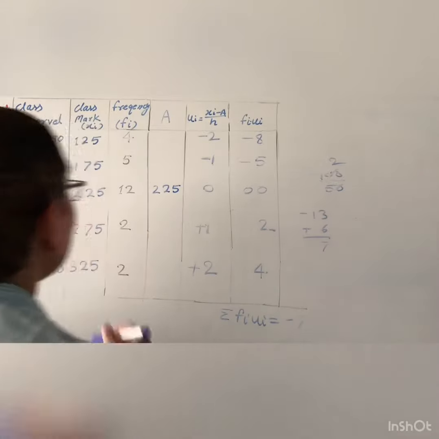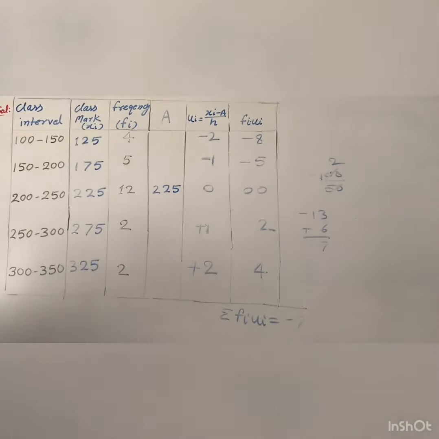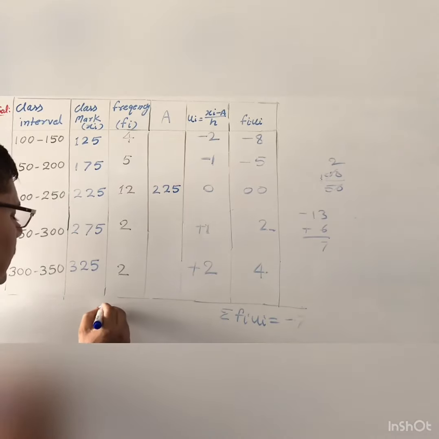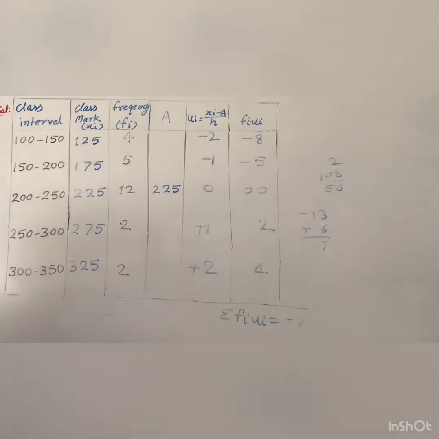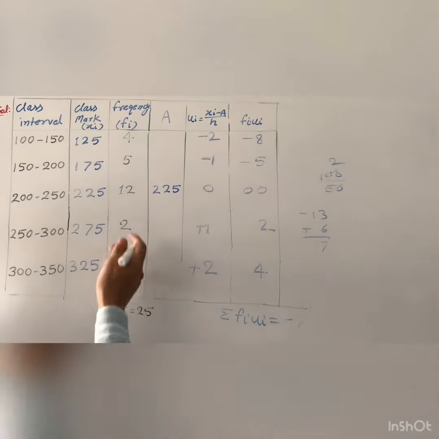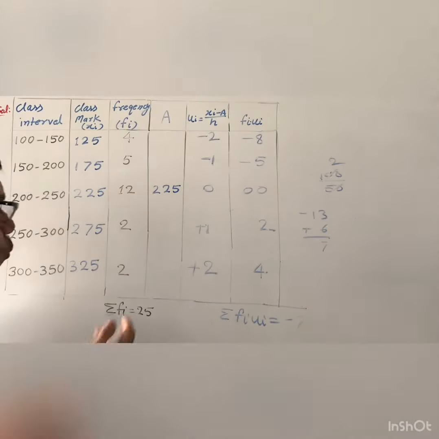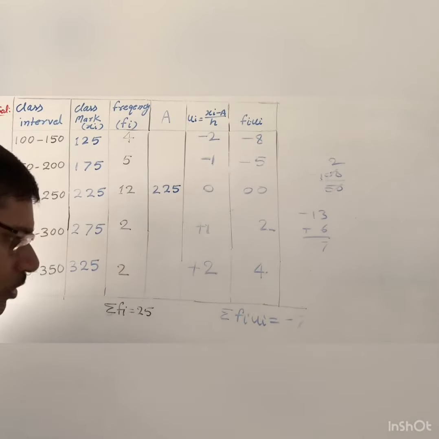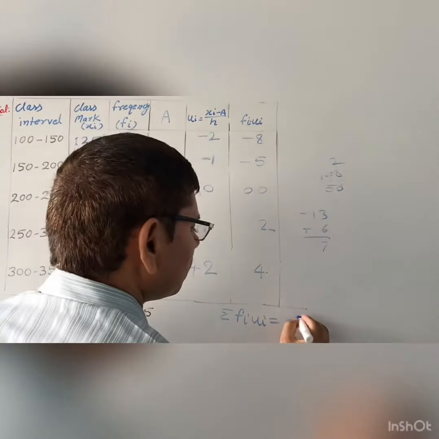Now you will find sigma fi. If the question already gives it, that is 25 households, you will write directly sigma fi, that is 25. This is the sum of frequency. Otherwise you can add it, and you will get 25, but this is given already in the question, that is 25 households. And this is the minus 7.